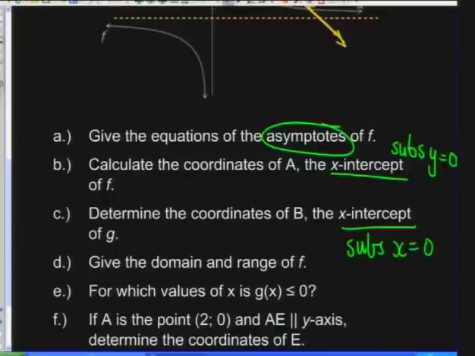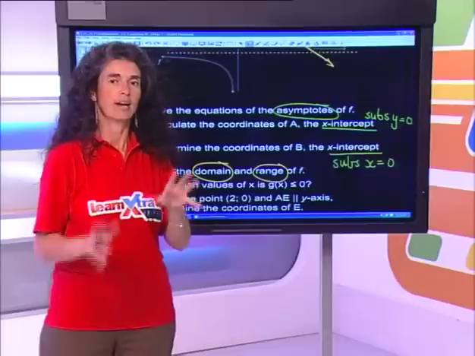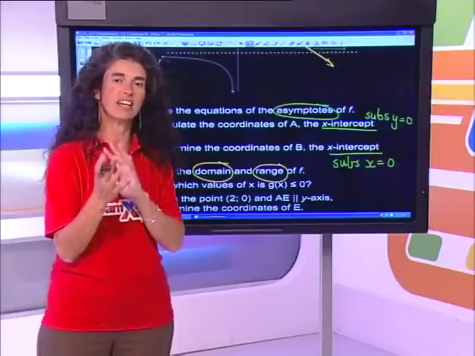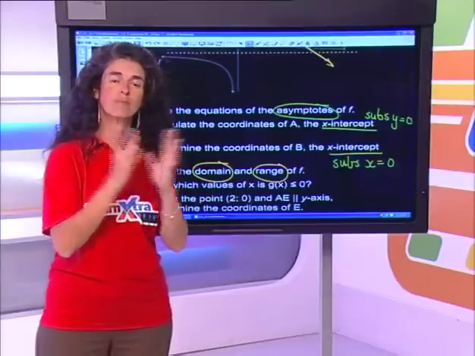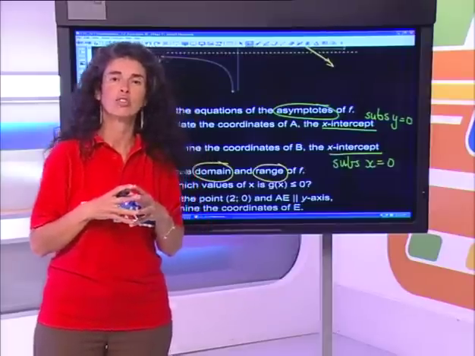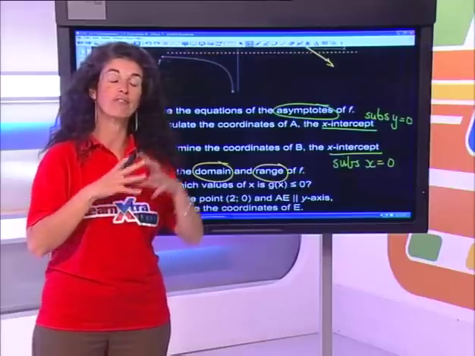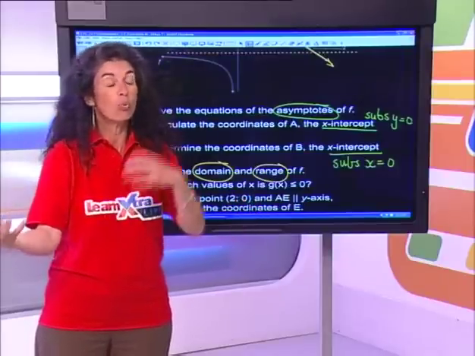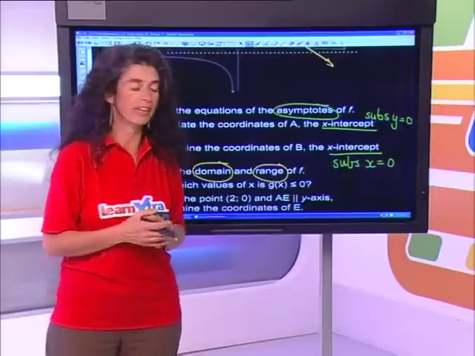Then we want to give, here we go again, we are going to apply the domain and the range of one of the functions. And then here's something interesting. For which values of x is g of x less than 0? We want to work on that as well. Determining when functions are negative, when functions are positive, when functions are bigger than others, and what do we focus on? I find often students battle with understanding how to actually go and find that on the graph, what they're being asked, what they're being given, and how they can put the two together.